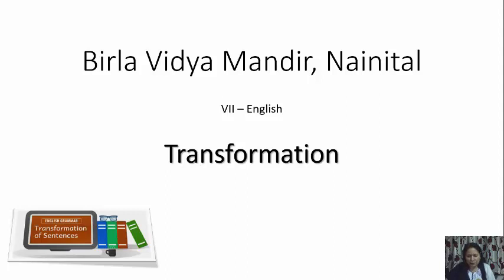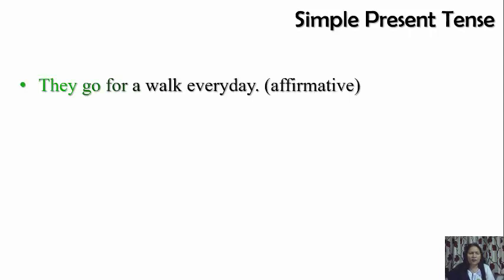So let's look ahead at what we have. First, let's look at simple present tense. First of all, we need to understand the verb forms in various tenses. So in simple present tense, what is the verb form? Look at the sentence. They go for a walk every day. Now, we use subject and we use first form of verb.